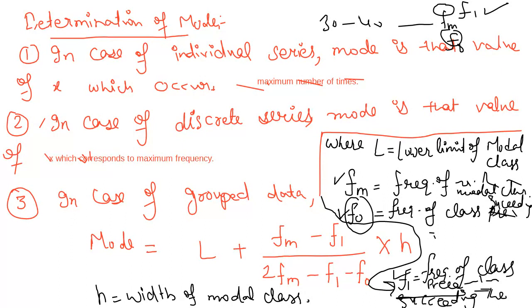गोकुल क्लियर? This is just to write down the formula. Otherwise, I will tell you in the numerical question which one is f1 and which one is f naught. But at the time of exam, you need to revise all the formulas. So that's why we are writing here in the detail. Please do the changes. F naught in front of f naught. Here write down succeeding and f1 is proceeding. Okay, now write down example number 1.